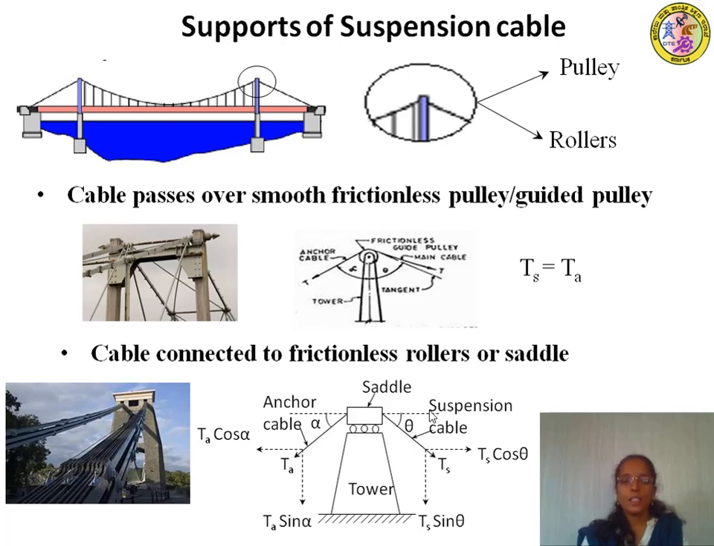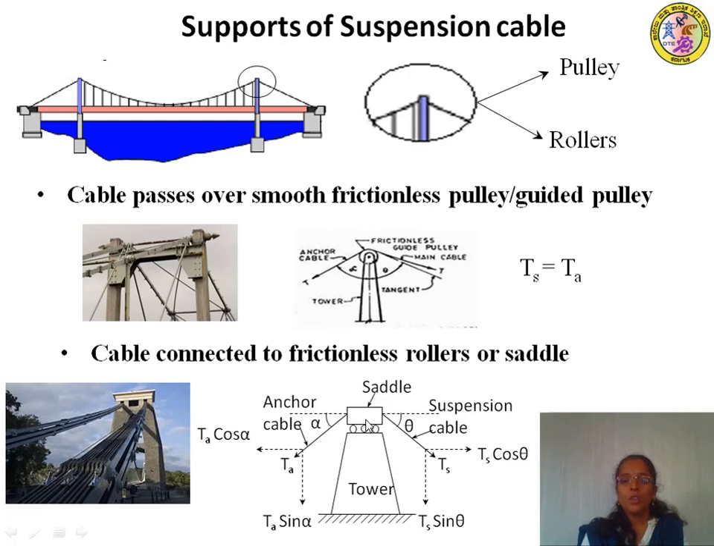The suspension cable makes an angle theta with respect to horizontal, and this anchor cable makes an angle of alpha with respect to horizontal. Let Ts be the tension in the suspension cable and Ta be the tension in the anchor cable. As you can observe here, it has been provided with rollers, so they are free to slide. So the saddle mounted can slide along the horizontal direction. For equilibrium, it should not slide, it has to stay at the same position.